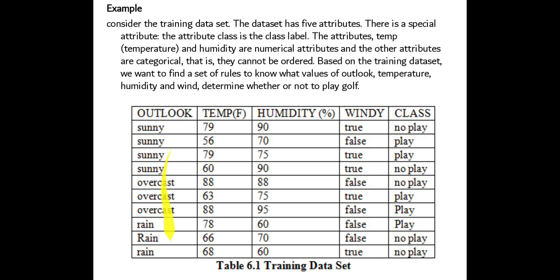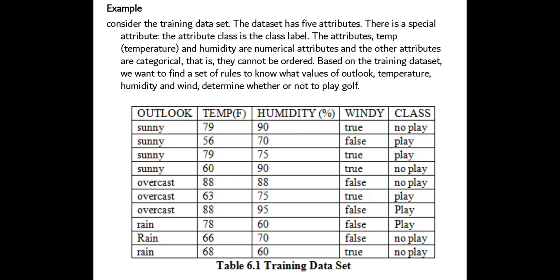So here the values are of 3 types, right? Sunny, overcast and rain. And we have the temperature values and humidity values and windy. Windy is represented as true and false. By considering this data, he will decide whether he can play or cannot play. So this is a data set which helps a person consider a particular weather condition, and he will decide whether to play or not play.